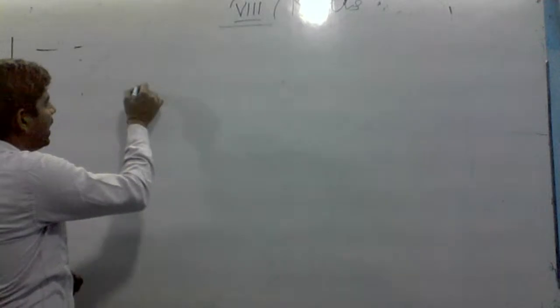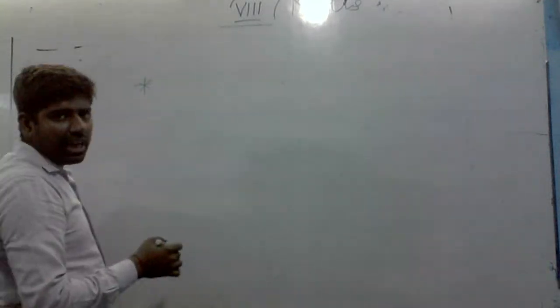The next topic is a standard form of a rational number.